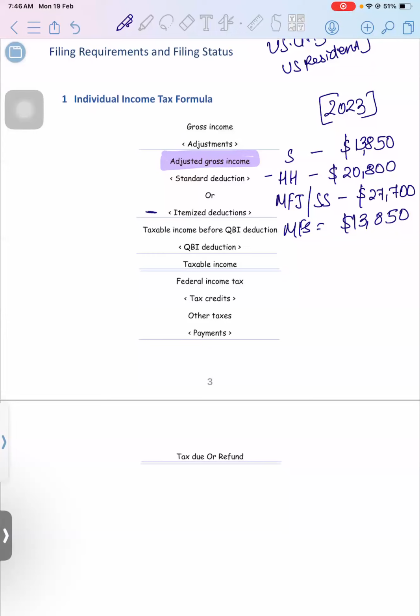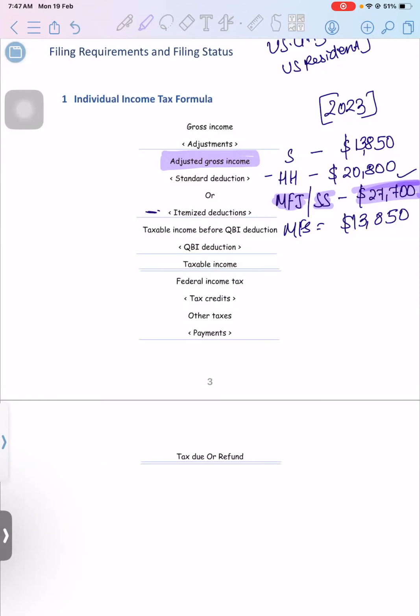So what usually people will do, they will see what filing status they are going to use. The highest benefit for the filing status is MFJ, that is married filing joint return, or any surviving spouse, a widower, I can say, they can get the highest deduction. So we will check what the applicable standard deduction is, and if they have incurred personal expenses like medical expenses, charitable contributions, interest expense, real estate tax, and they are going above 27,700, we will opt for itemized deduction.